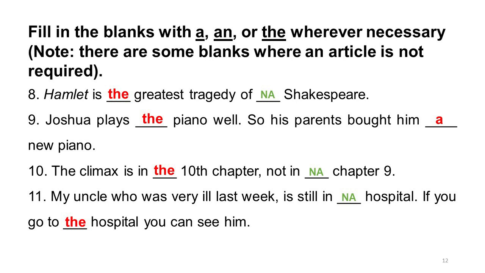The climax is in the 10th chapter. Yes, we will fill in with the article there again. Why? The rule says that with ordinals like first, second, third, fourth, fifth, 10th, 25th, 100th, etc. These are called ordinals, and for ordinals you have to use article the. The climax is in the 10th chapter, not in chapter 9. There is no article required there. It's a zero article situation. So not in chapter 9. Because you see, chapter 9 doesn't have an ordinal. We're not saying 9th chapter. We are saying chapter 9.